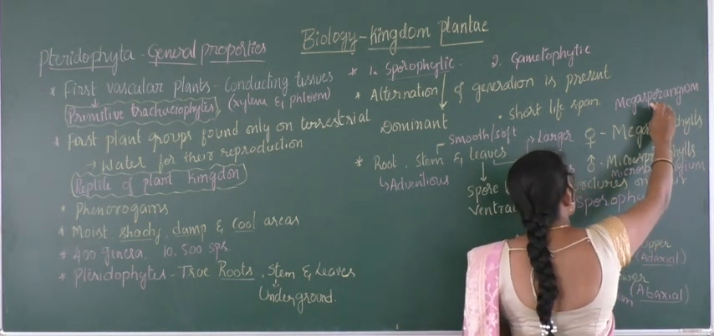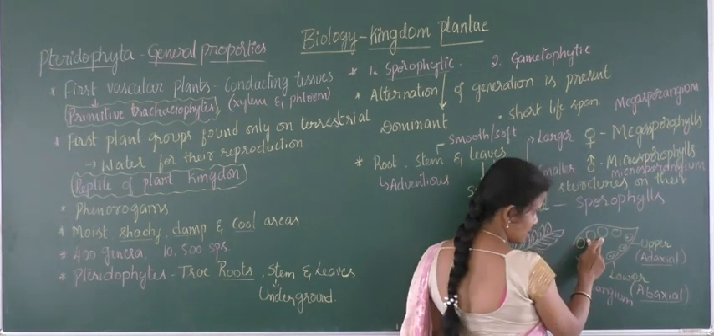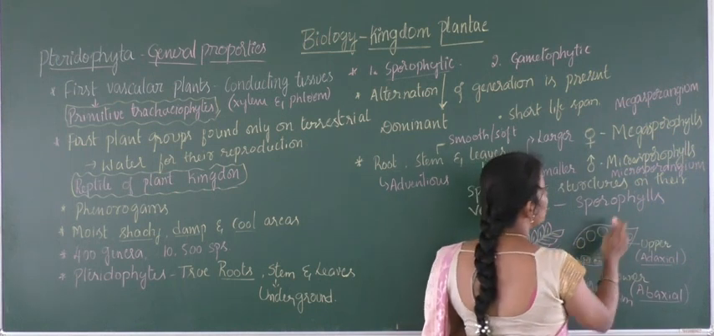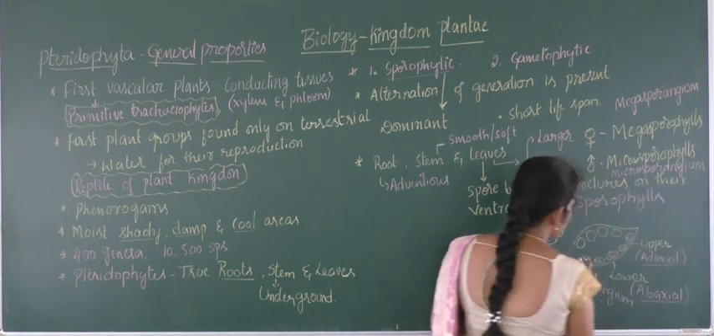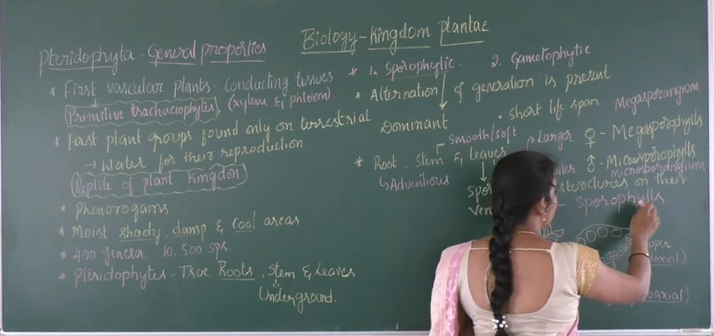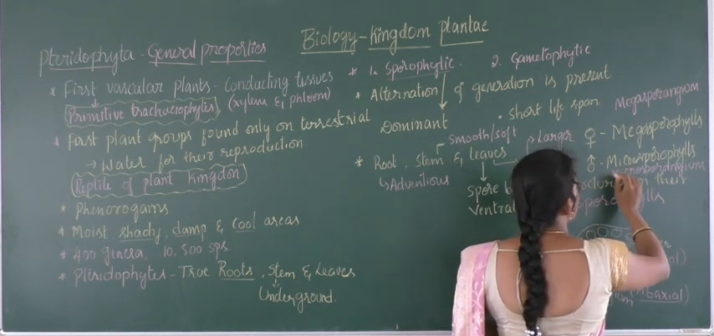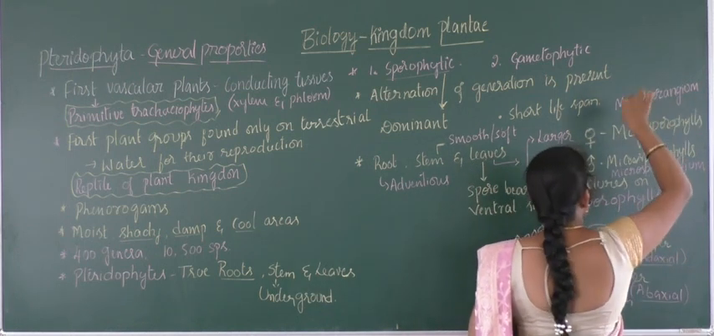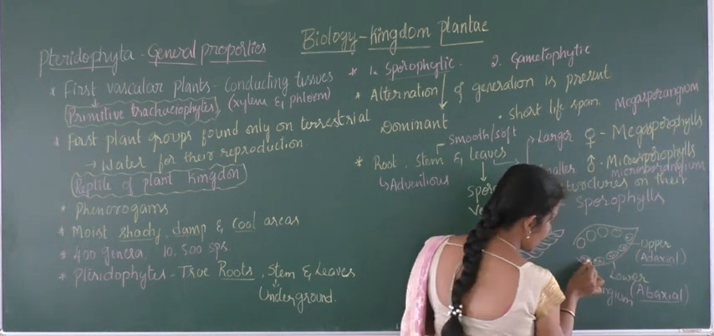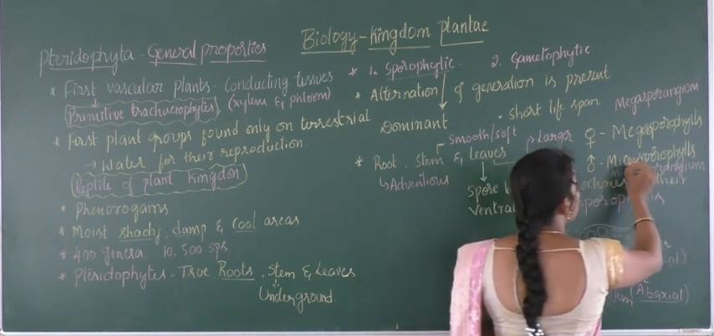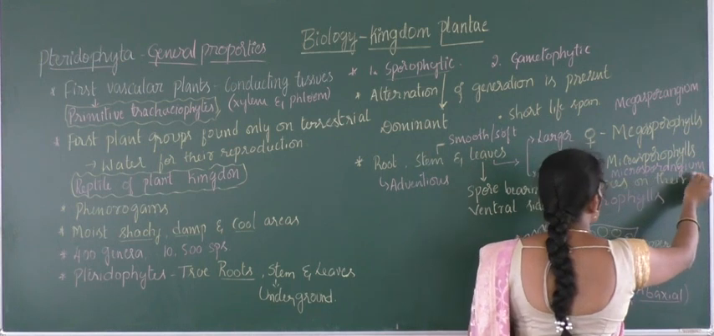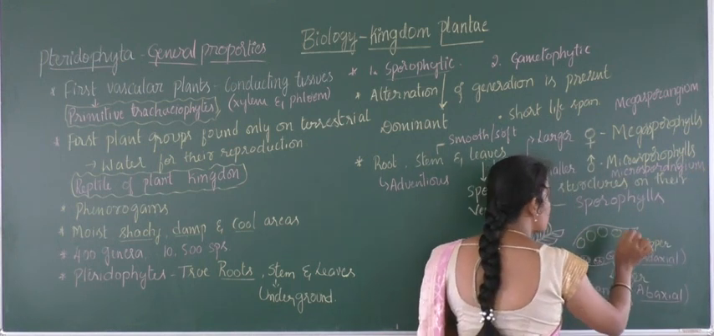In megasporophylls, megasporangium will be there. This is considered as a megasporangium, and microsporangium will be the other one, which will be on the male leaves. And right now, megasporangium bears megaspores within that. These are the megaspores, and in microsporophyll there will be a microsporangium and it consists of microspores.